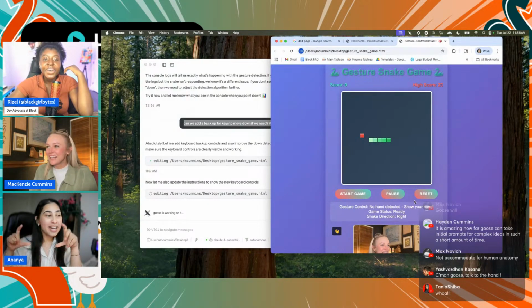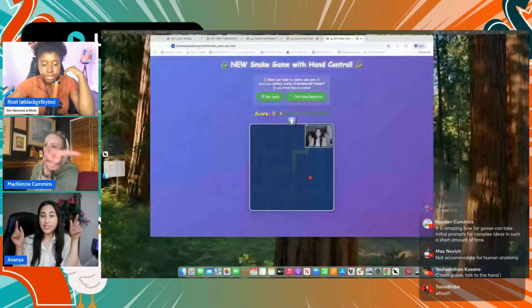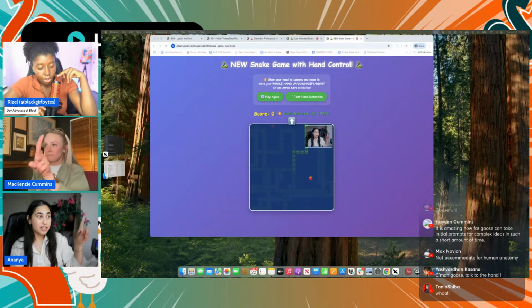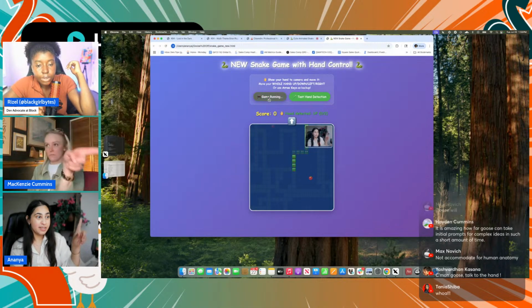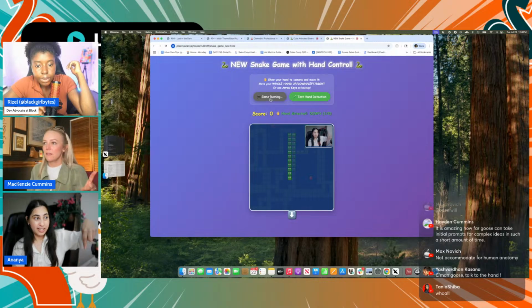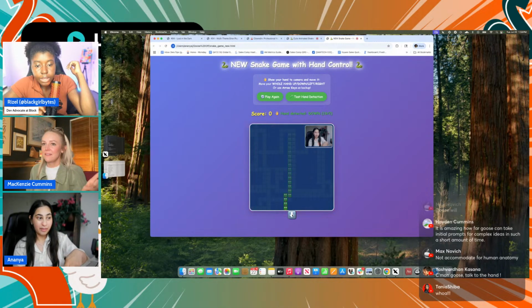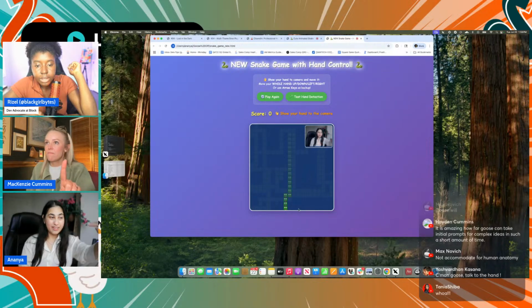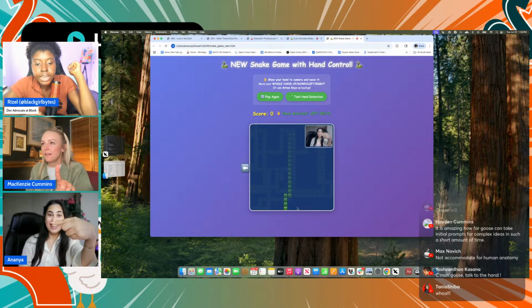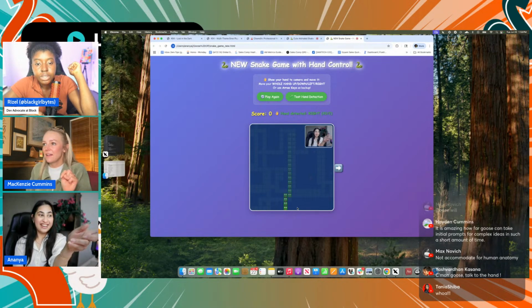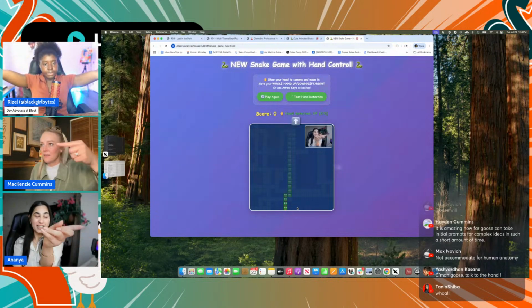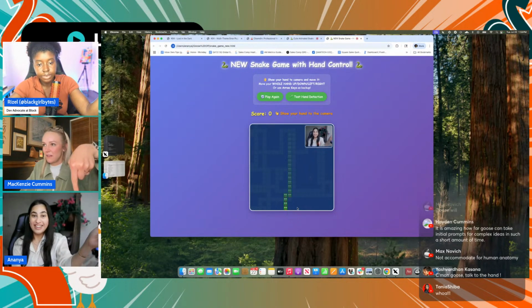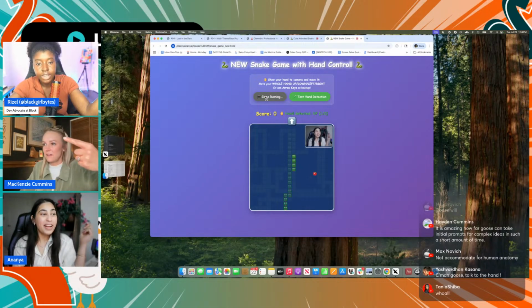So my game actually gives arrow directions to tell which way my hand is. Let's play again. I want to go down. It's going down. So you see the arrow at the bottom, it was down. So it kind of tells you where you are. It tells the game which direction I want it to go. Oh wow, I like it.